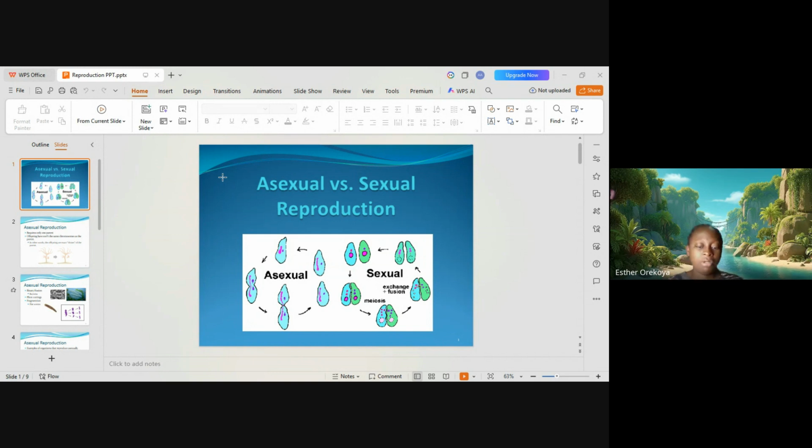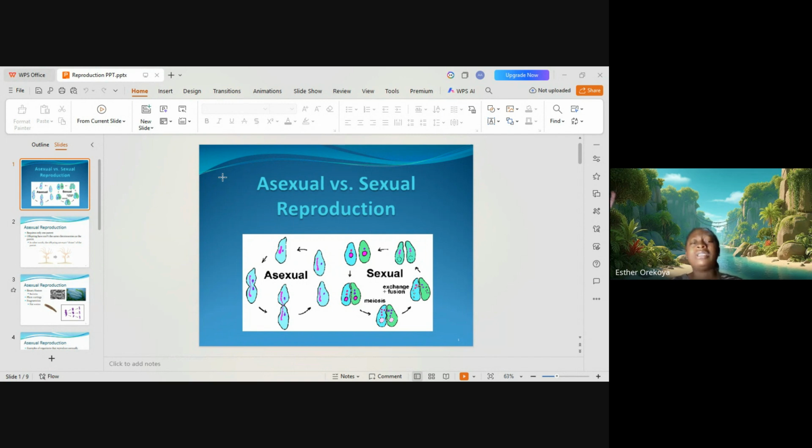But in asexual reproduction, there is no fusion of gametes. It involves only one parent organism, and only one parent is present. Asexual reproduction produces organisms that are genetically identical to their parent cell. They are not distinct, they are identical, genetically identical.